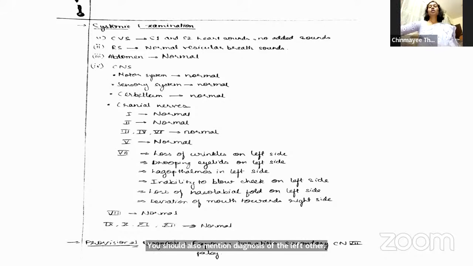Okay. What are the differential diagnoses for your case? Ma'am, neurotrophic ulcer is another differential diagnosis, since he had a history of stroke. So there could be involvement of the fifth cranial nerve too. But based on the history and examination, it's highly unlikely.